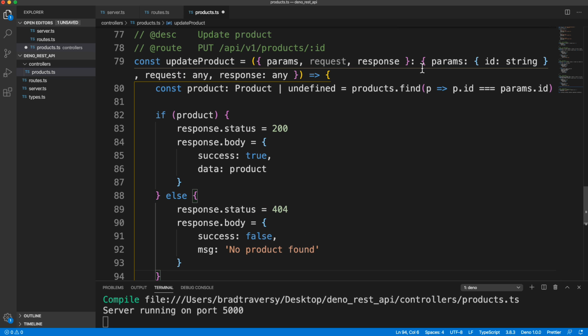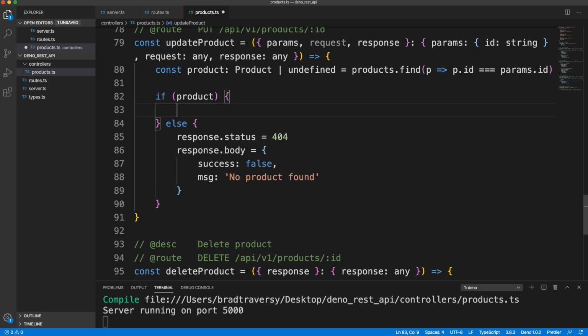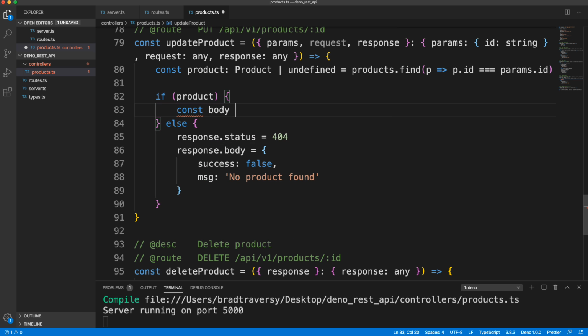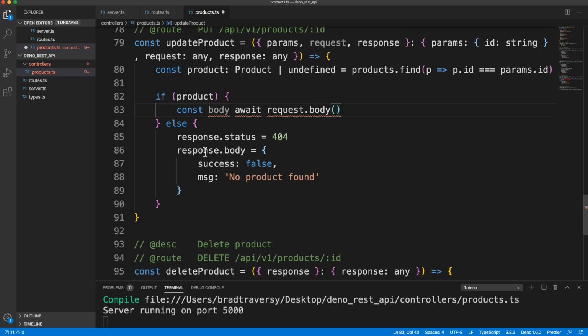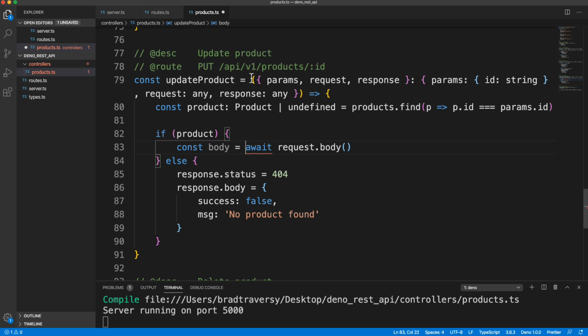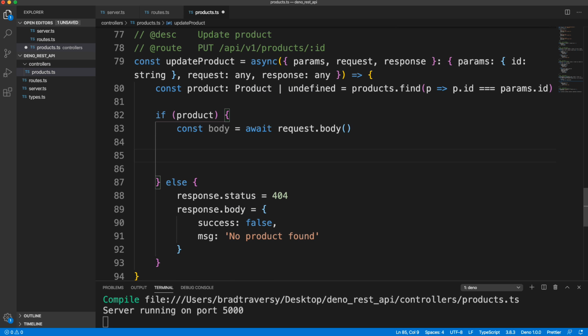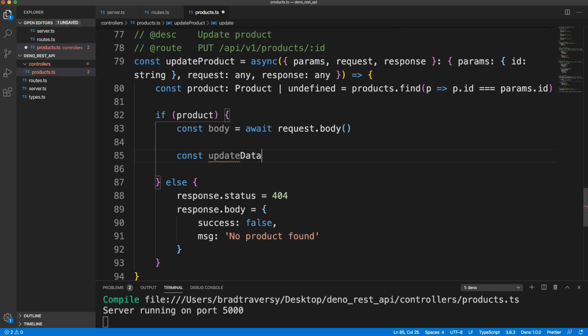So we're getting the product by the params ID, and then if that product exists, we'll just get rid of this. So if that product exists, we want to get the new data from the body. So let's say const body = await request.body, and we have to mark this as async. And then the updated data is going to come from body.value. So I'm going to create a variable called updateData and set that to body.value.